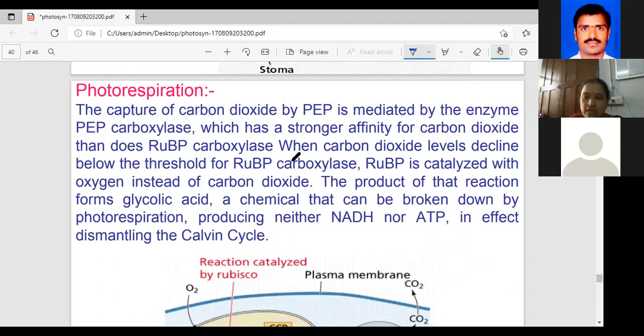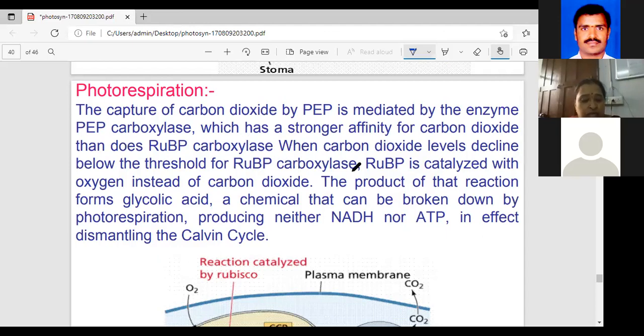In the last class, sir also explained that in the total land, one enzyme is very abundant and is the highest protein enzyme. What is the enzyme name? Rubisco. Rubisco is very important. This enzyme catalyzes both carboxylation and oxygenation reactions.